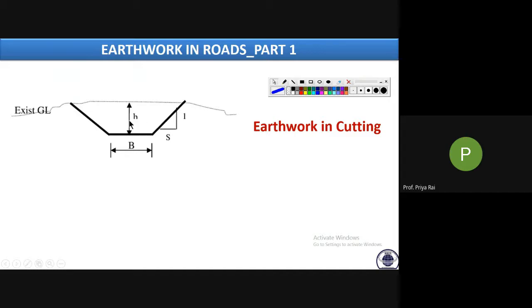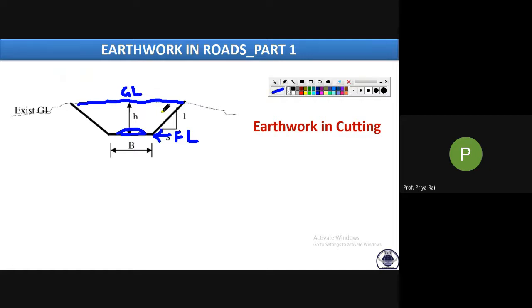This is the first case. MCQs may come like this: if your ground level is above the formation level, then what type of earthwork do we have to do? Formation level is here, because we are forming our roadway at this level. This is our formation level, whereas this was your ground level, GL.